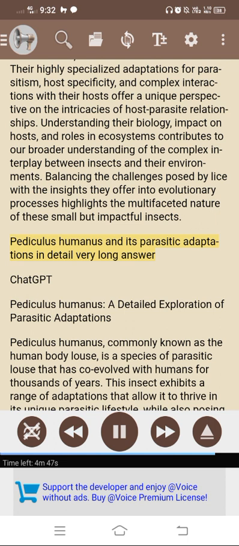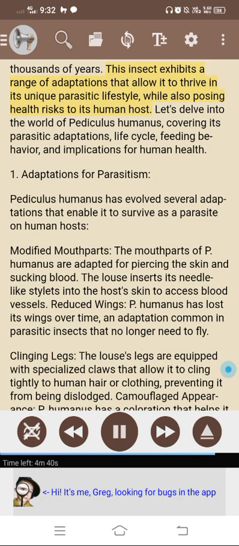Pediculus humanus and its parasitic adaptations in detail. Very long answer. ChatGPT. Pediculus humanus, a detailed exploration of parasitic adaptations. Pediculus humanus, commonly known as the human body louse, is a species of parasitic louse that has co-evolved with humans for thousands of years. This insect exhibits a range of adaptations that allow it to thrive in its unique parasitic lifestyle, while also posing health risks to its human host.